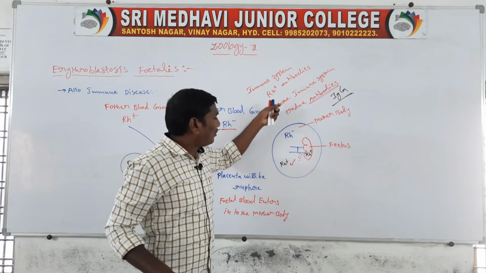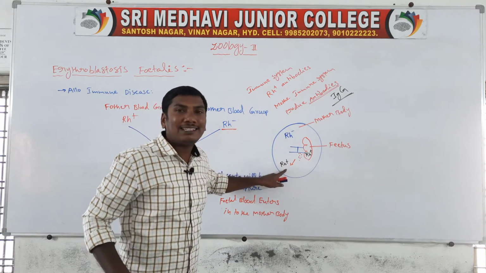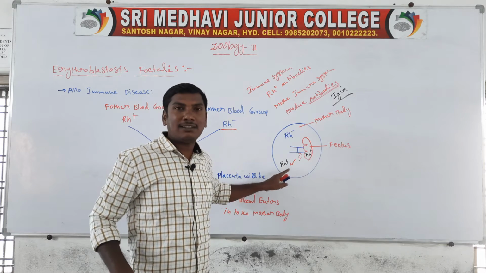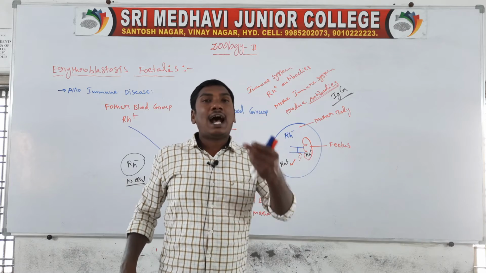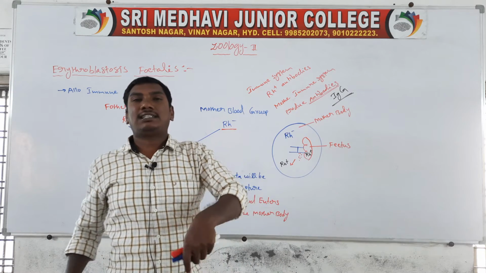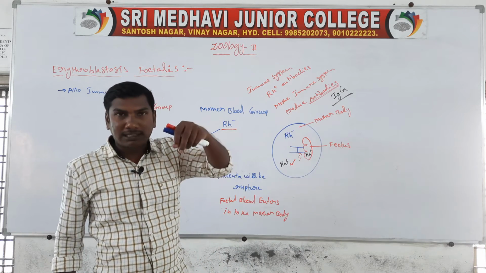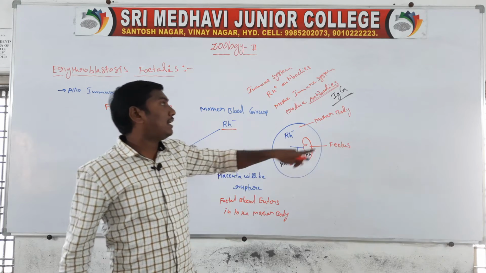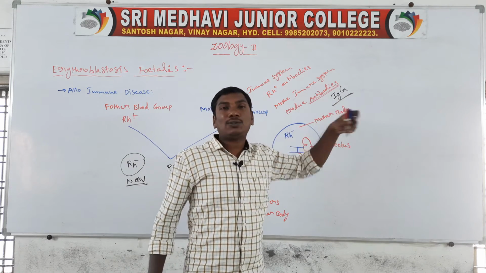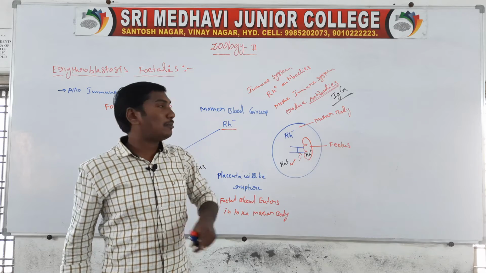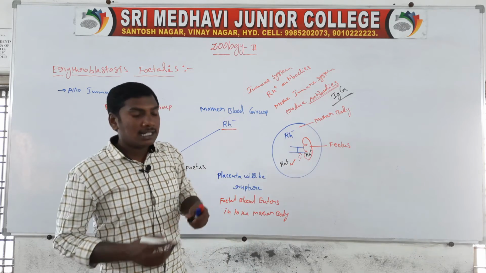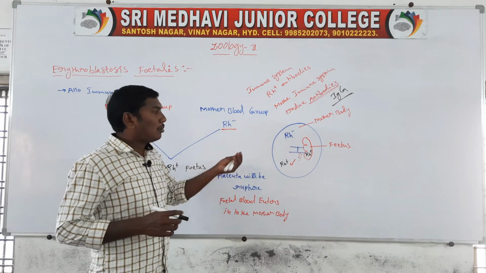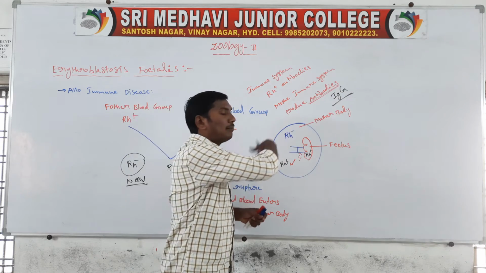So the mother's immune system identifies the Rh positive antigens, and the immune system is activated to produce Rh positive antibodies. These antibodies are the IgG type. They are small antibodies, small in size, and they are produced in the mother's blood circulation.